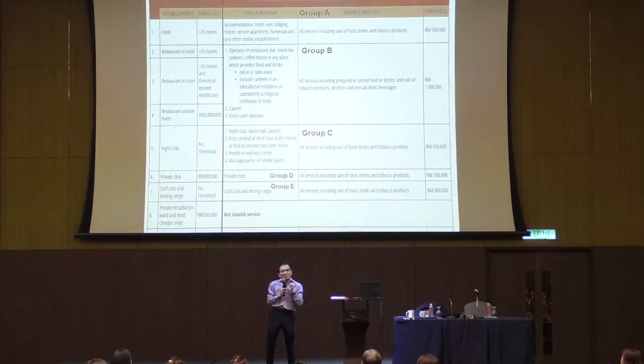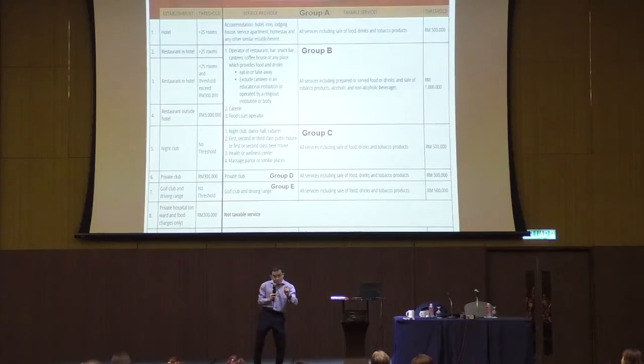Self-service means you walk into the petrol station, you buy a cup noodle, you add in water yourself, put it in the microwave yourself, no service tax. Why? It wasn't served to you, it wasn't prepared for you. So even if they offer to prepare it for you, make sure you say no. Otherwise, 6%.